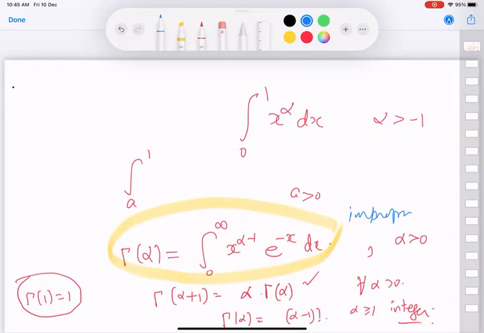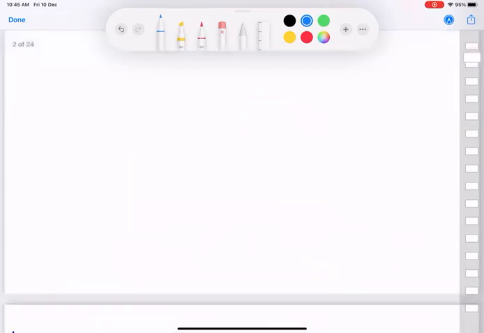So no question. So let us go to, so we had done that.